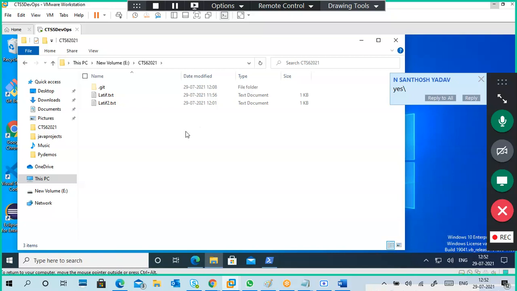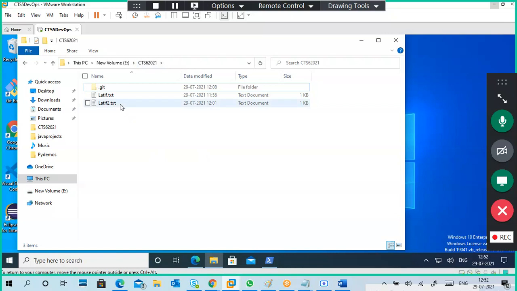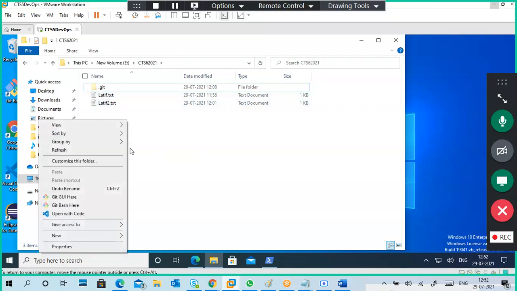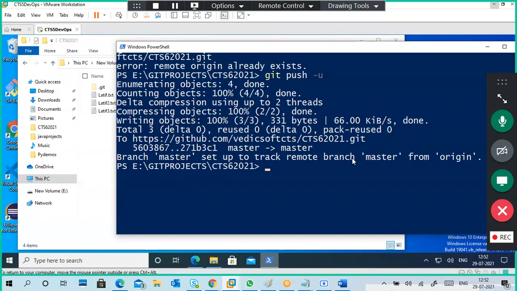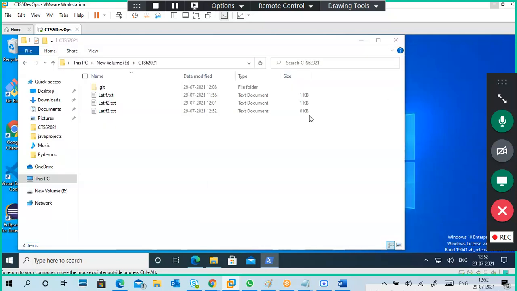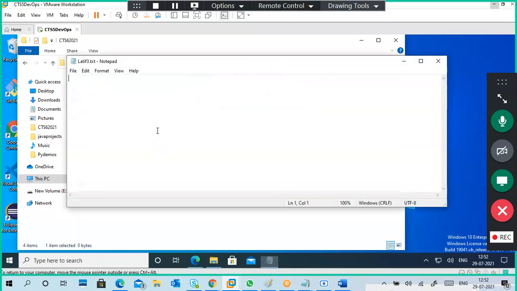This is my old folder where Latif 1 and Latif 2 are. Now I'm going to create a new folder, and the folder name is Latif 3. So I created a new folder, Latif 3. I'm going to close this one, and here in Latif 3 I am going to do some additions. Like this, these are easy practicals. That's why I'm telling it like this only.